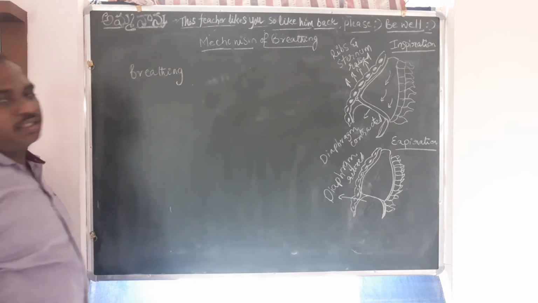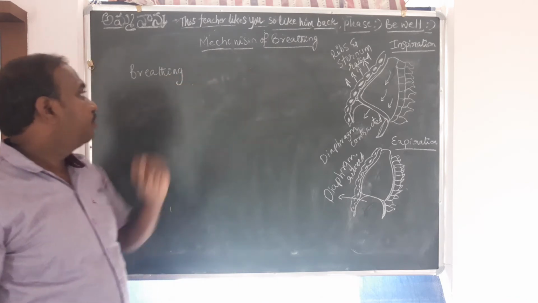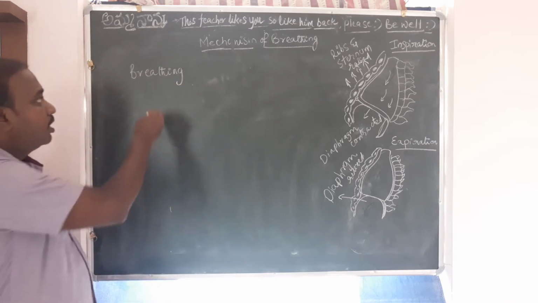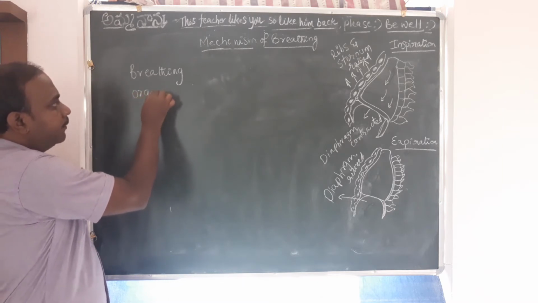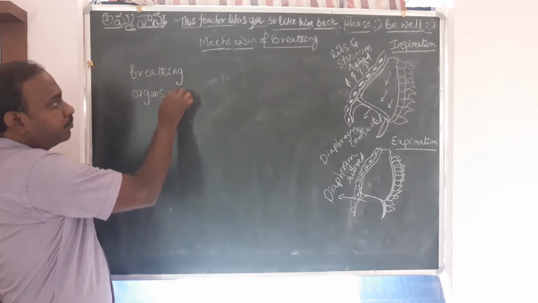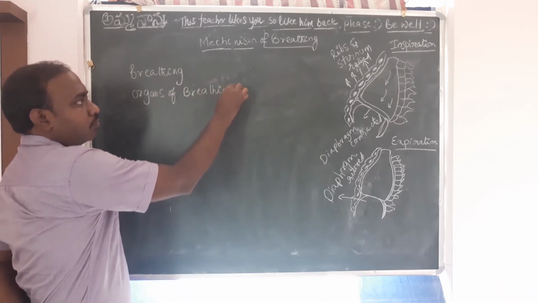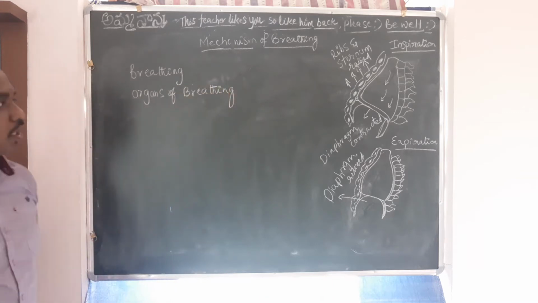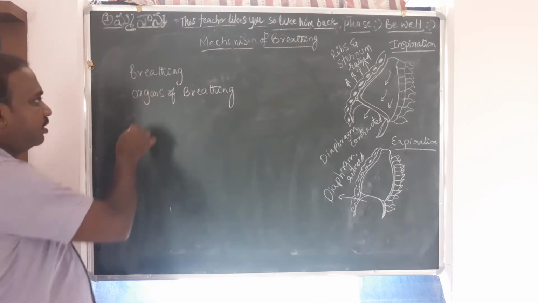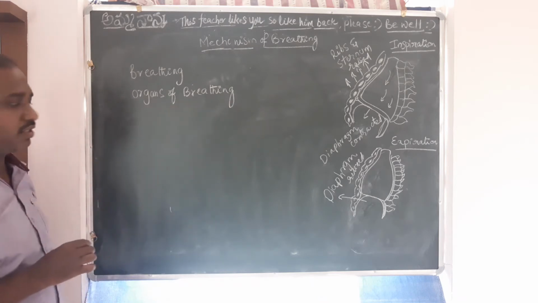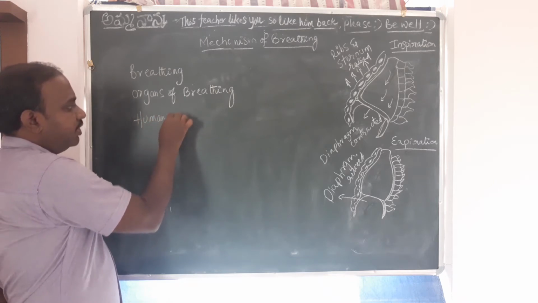We have seen the meaning of breathing, simply the ventilation or the pulmonary ventilation, and then the organs of breathing. Then the organs of breathing have also been discussed. In the animal world, what kinds of organs are there? In the human respiratory system.